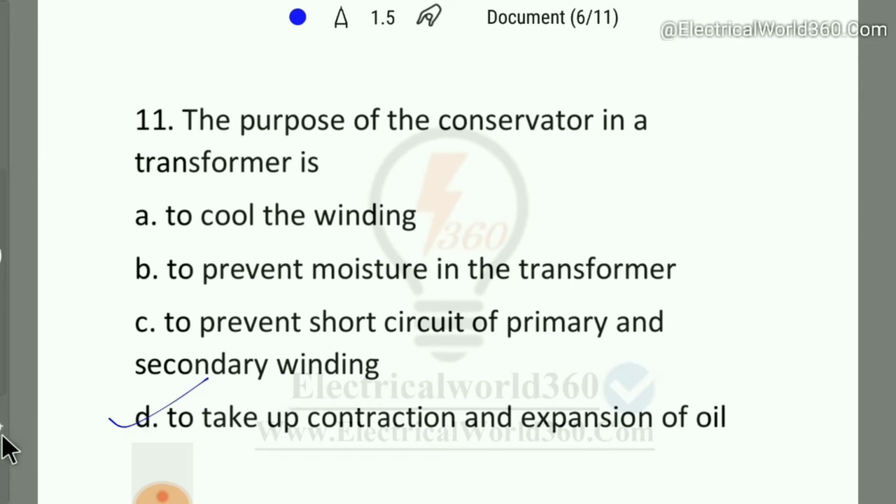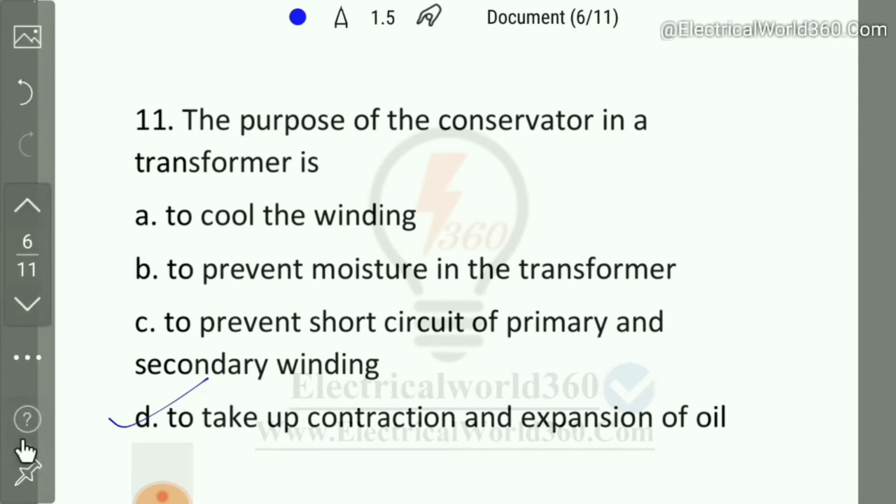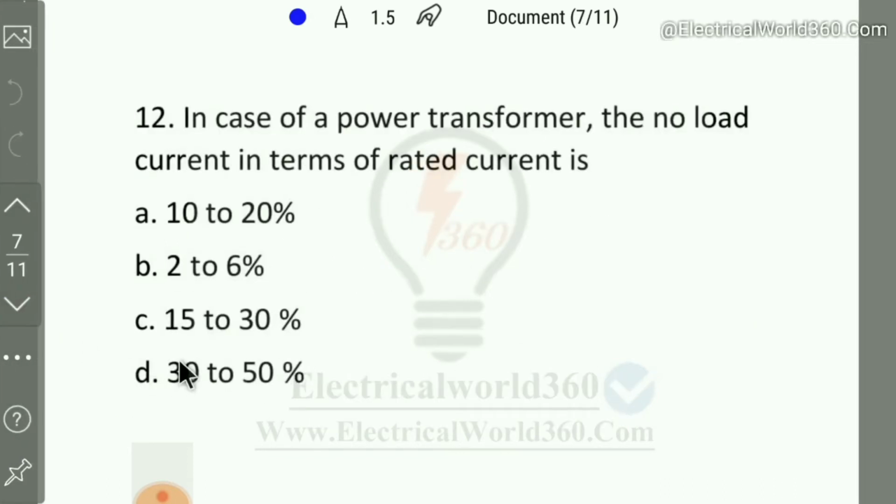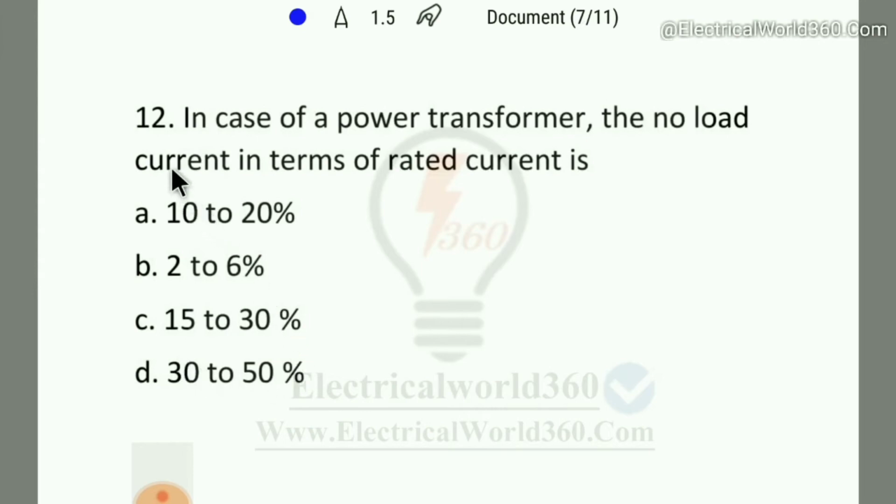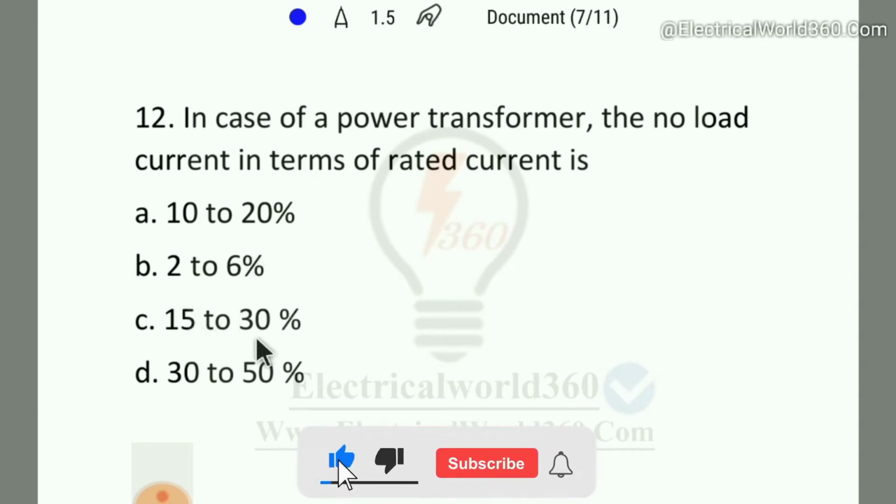So coming to the next question. Here you can see question number 12. In case of a power transformer, the no load current in terms of rated current is 10 to 20%, 2 to 6%, 15 to 30%, and 30 to 50%.